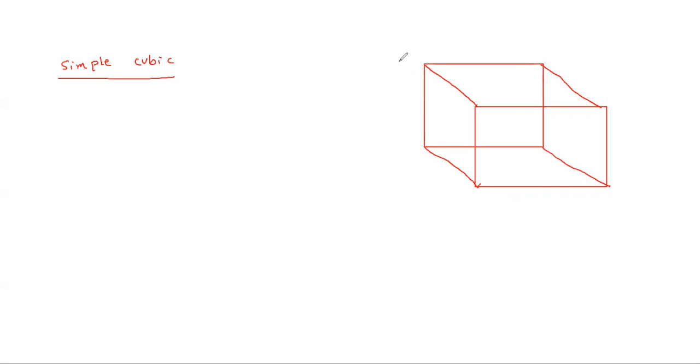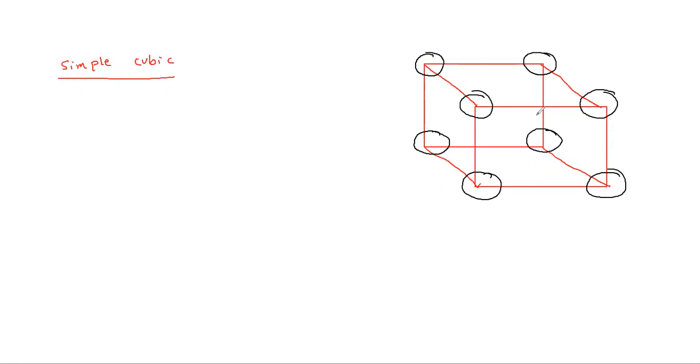In this simple cubic structure, what will happen? Atoms will be present at all corners. Here corner 1, corner 2, corner 3, corner 4, corner 5, corner 6, corner 7, corner 8. So at all 8 corners, shown in black, atoms are present.